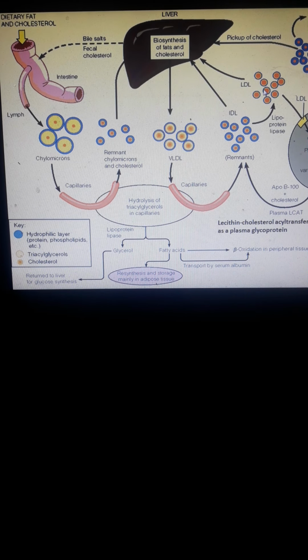So some of the LDL enters the cells, take note, the liver, and then it will be metabolized or biosynthesized. So pwede pa rin siya ma-convert into cholesterol and fats. Again, it will form VLDL again, or others will be excreted out of the body. And then some of the LDL binds with the LDL receptors in the cholesterol found in the peripheral tissues, okay, so muscles and various organs.